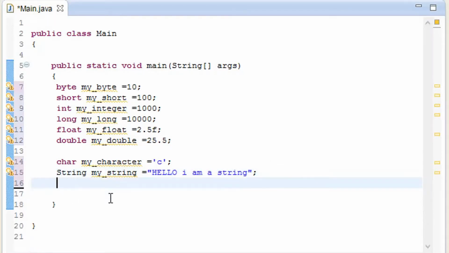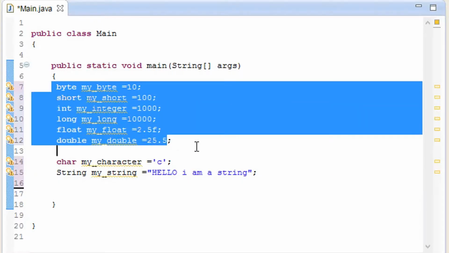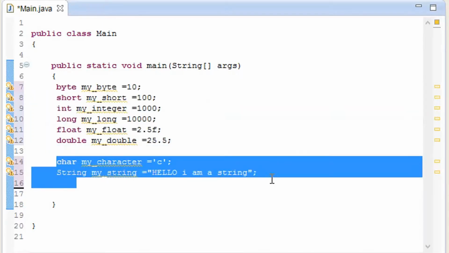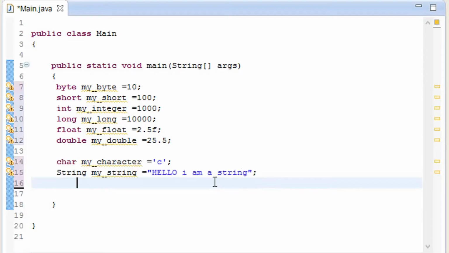So that's it for this video. I hope you understand all of these numeric variables and character variables, that is the complex type. String is complex because it is also a class, because it takes a capital S, and all classes take a capital first letter and then small letters. As you know, all of these variable types have taken smaller characters. So that's it for this video. I'll see you in the next one.